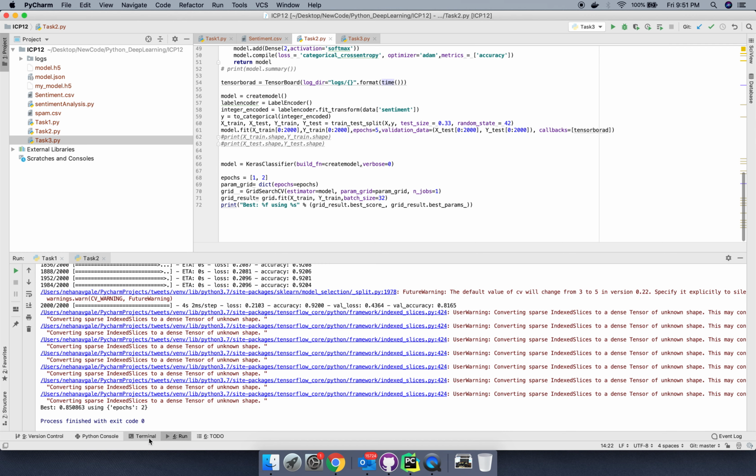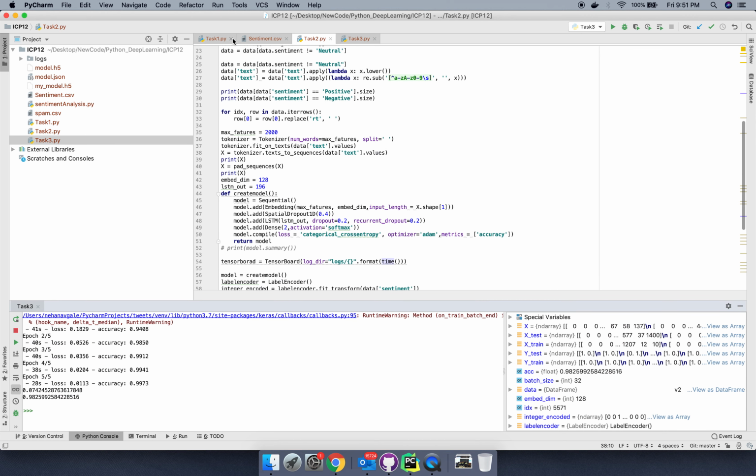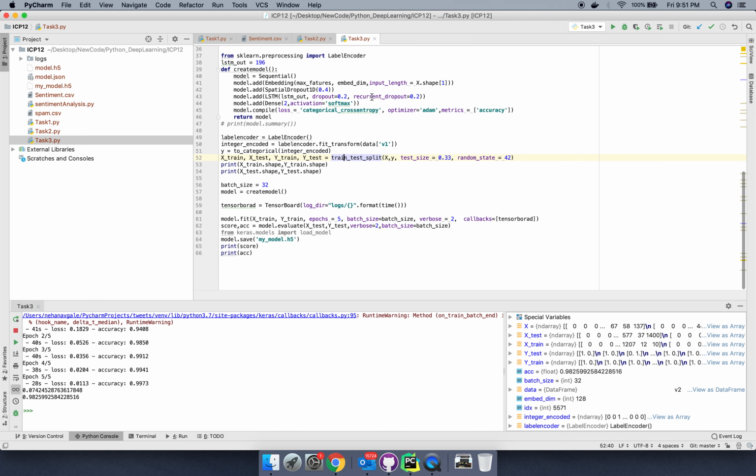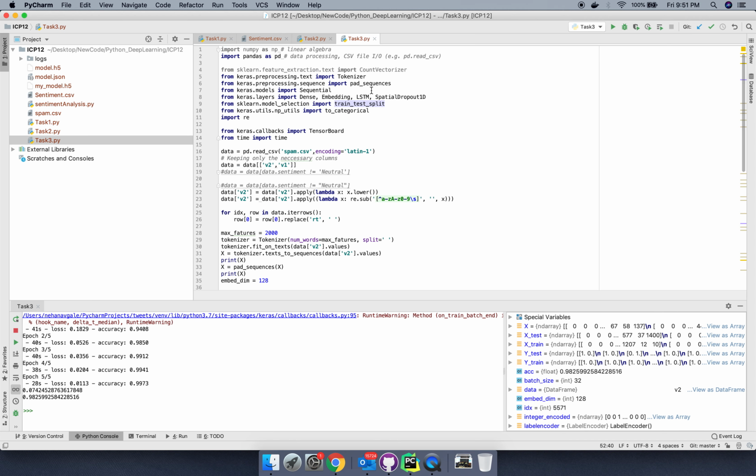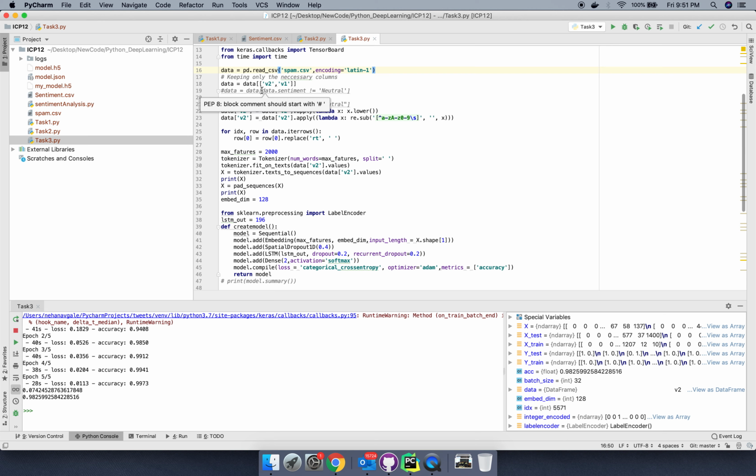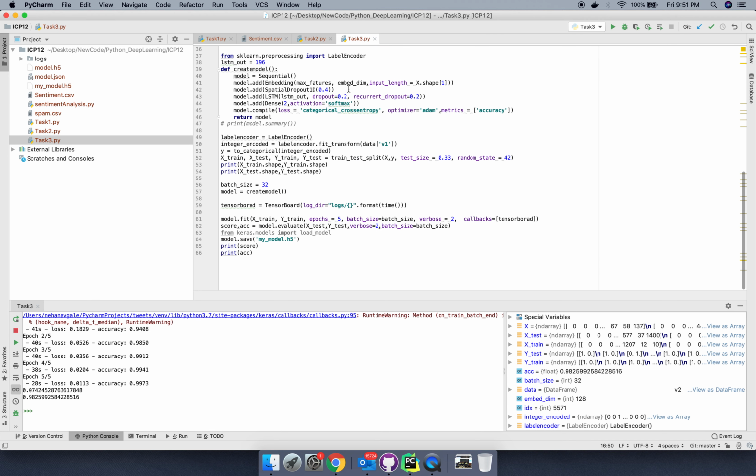Now coming to task 3. In this, instead of using sentiment.csv, we will create a model using the spam.csv dataset. It's the same model that I created in task 1, I just replaced the dataset, and then we will evaluate it. So after creating the model and evaluating it, I found that its accuracy is 0.98.